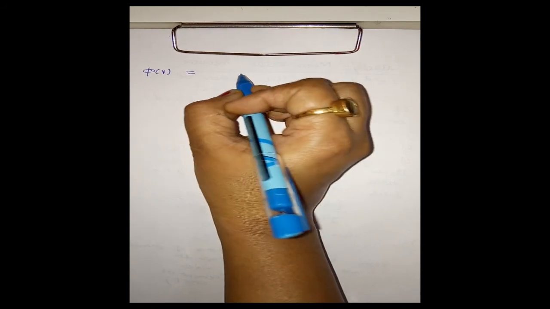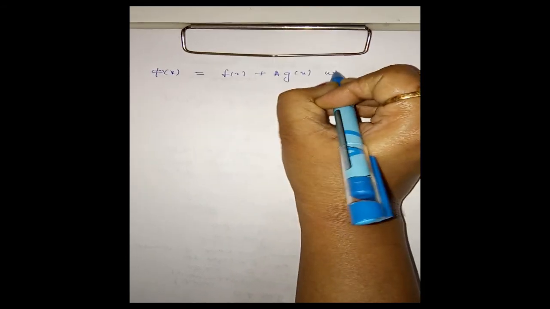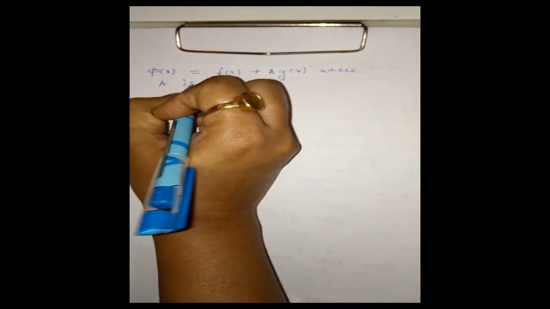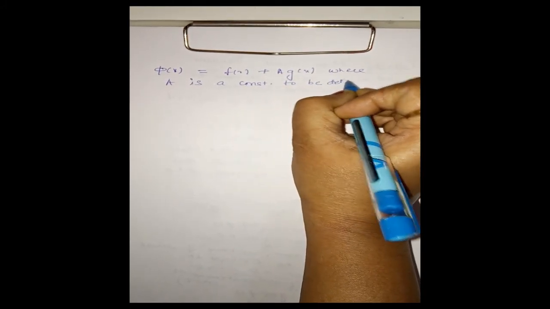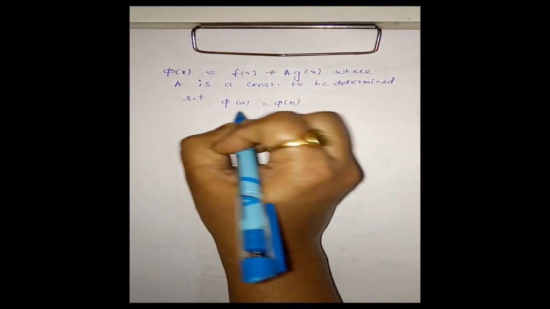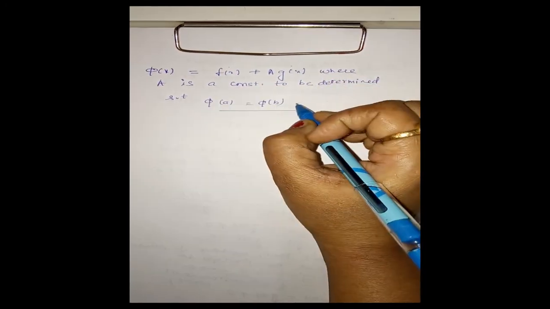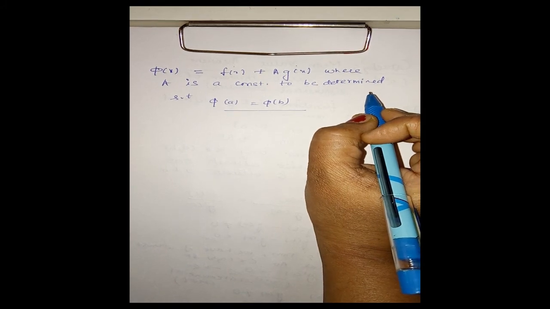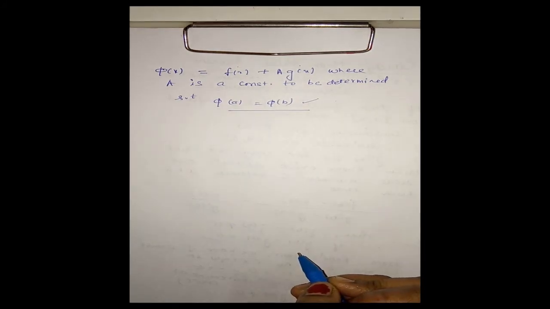Now we define phi(x) = f(x) + A g(x), where A is a constant to be determined such that phi(a) is equal to phi(b). We have defined a new function involving f(x) and g(x) designed in such a way that it will satisfy all the three conditions of Rolle's theorem. A is a constant to be determined such that phi(a) = phi(b).